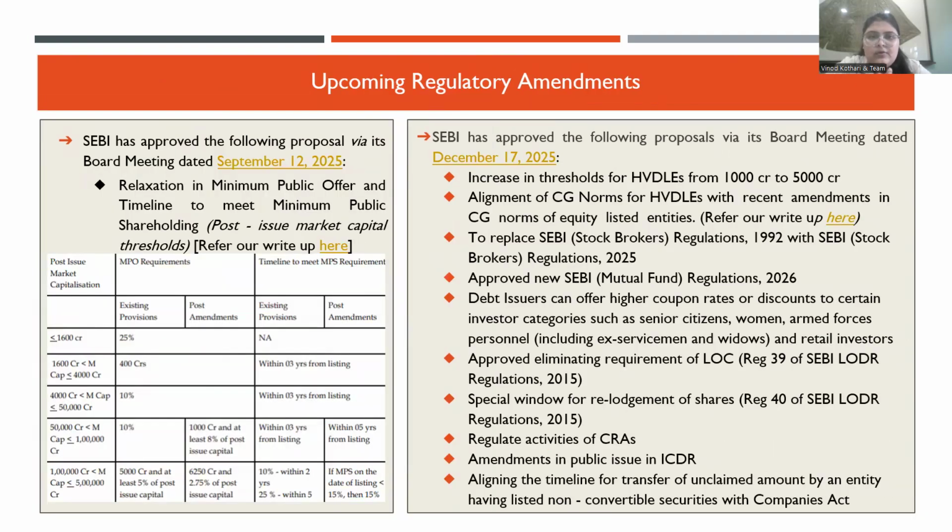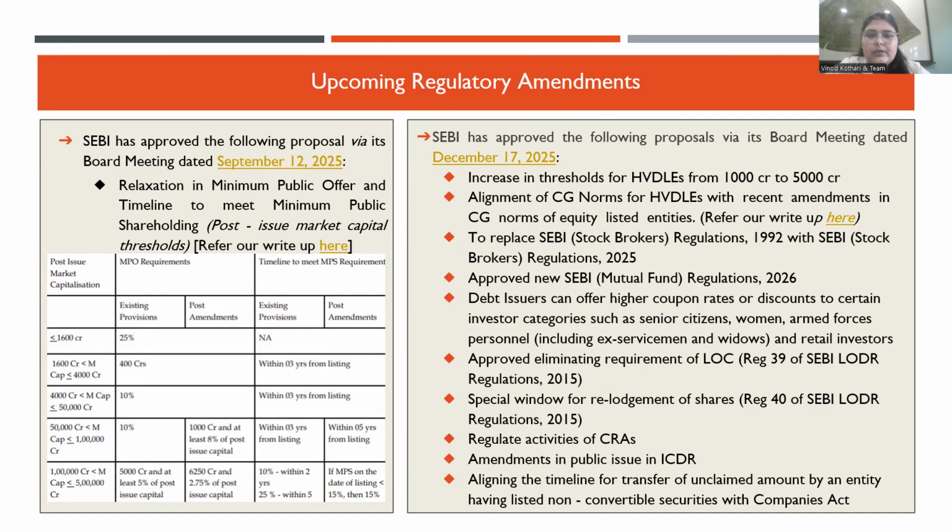So that was all for FY 2025. But since we are into FY 2026, several new amendments are in the pipeline. We'll just glance through what amendments have been approved by SEBI but are yet to be notified, which will soon be notified in FY 2026. One was regarding the minimum public shareholding under ICDR. SEBI has approved in its board meeting that the minimum public shareholding limits as well as the timelines will be updated soon. The timelines are provided on the screen.